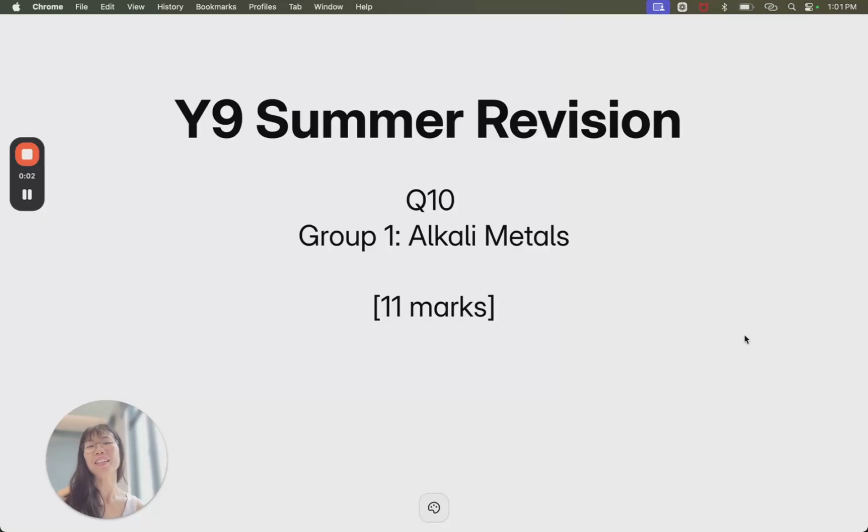Hello. We're going to dive into our periodic table, group 1 alkaline metals. So this is 11 marks. This is actually a very standard paper 1 question. Quite high awarding, but not unattainable. So let's dive in.